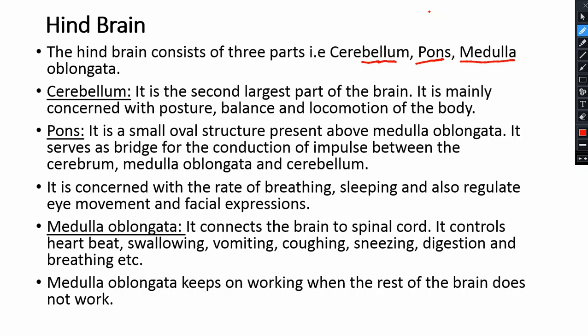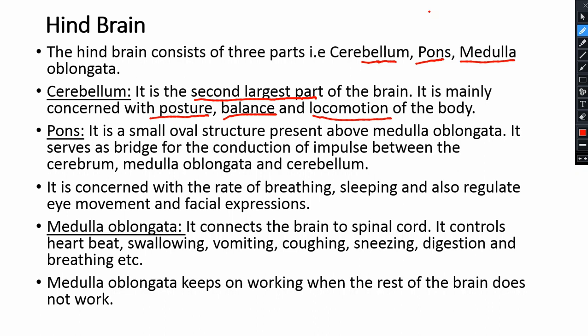Okay, so the cerebellum is the second largest part of the brain. Remember, the first largest part was the cerebrum. And it controls what? It controls posture, the position of your body, the balance of your body and the movement of your body. If you're standing and not falling down, it is all controlled by the cerebellum. If you move in the right way, in a controlled way, it is all controlled by the cerebellum.